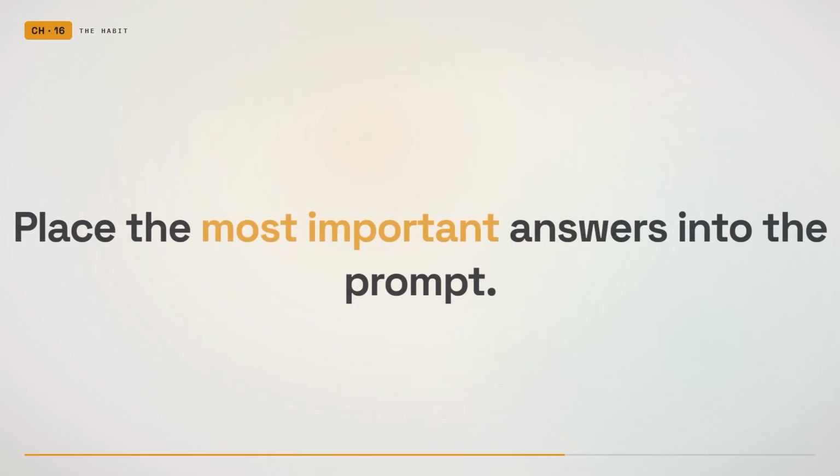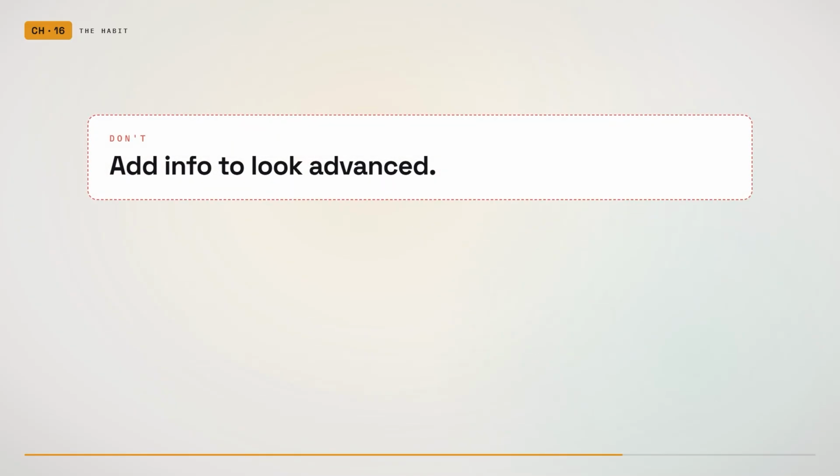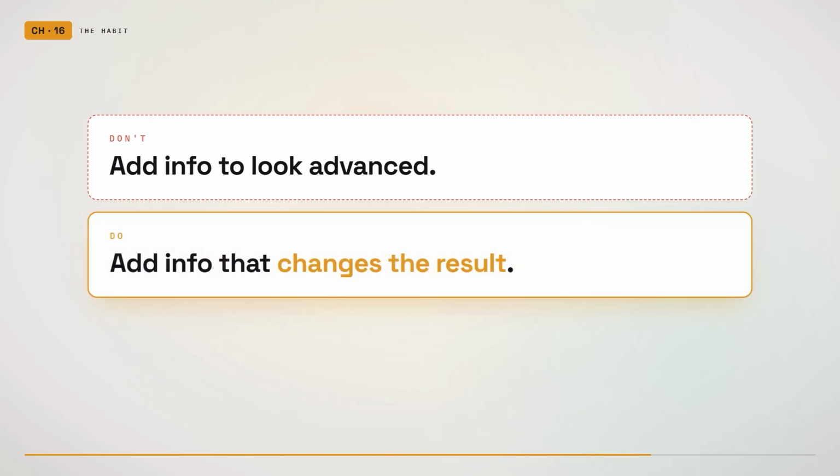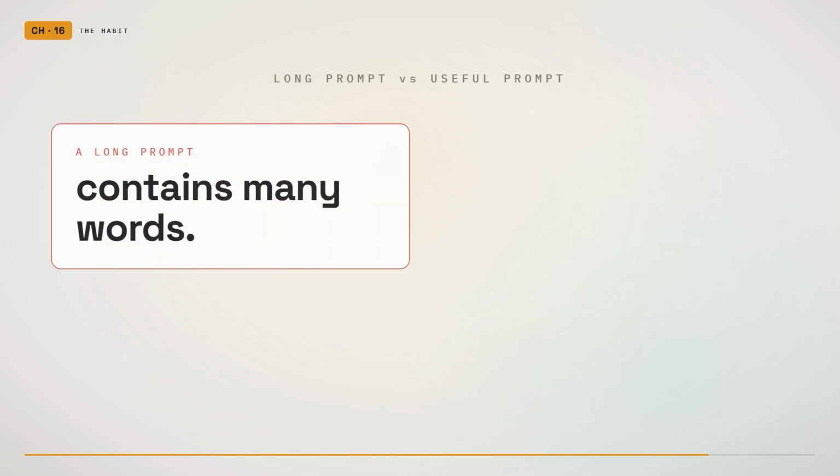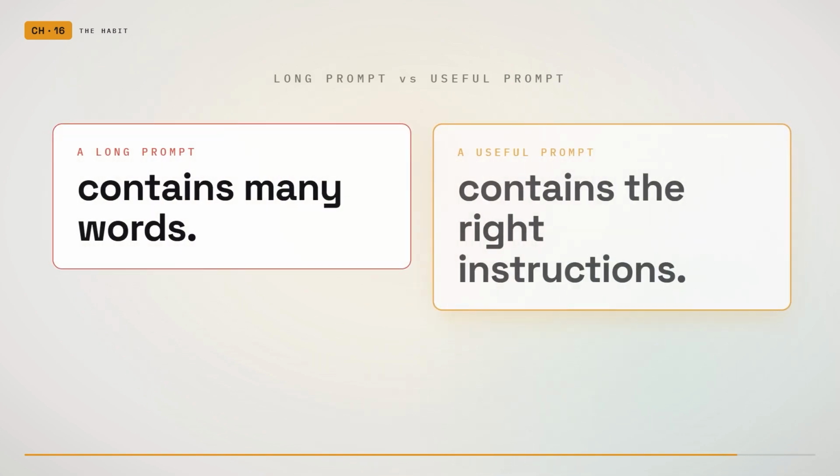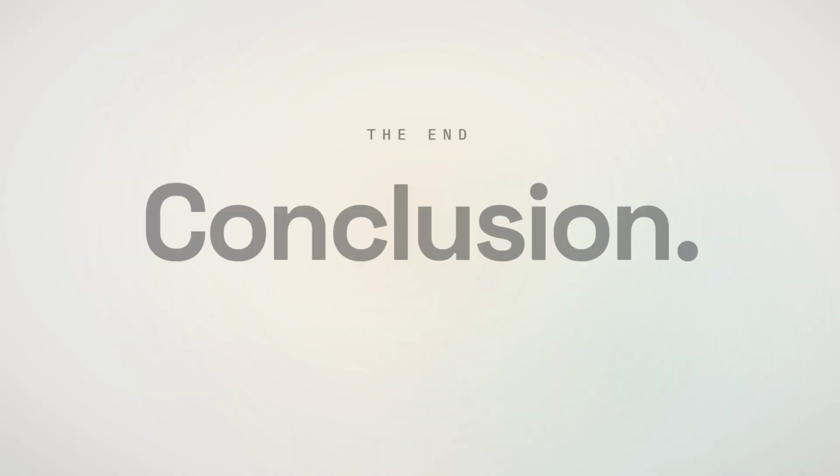Do not add information just to make the prompt look advanced. Add information that changes the result. That is the difference between a long prompt and a useful prompt. A long prompt contains many words. A useful prompt contains the right instructions.